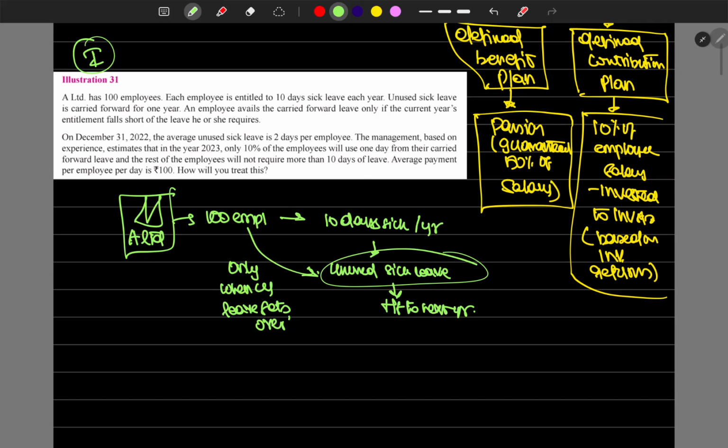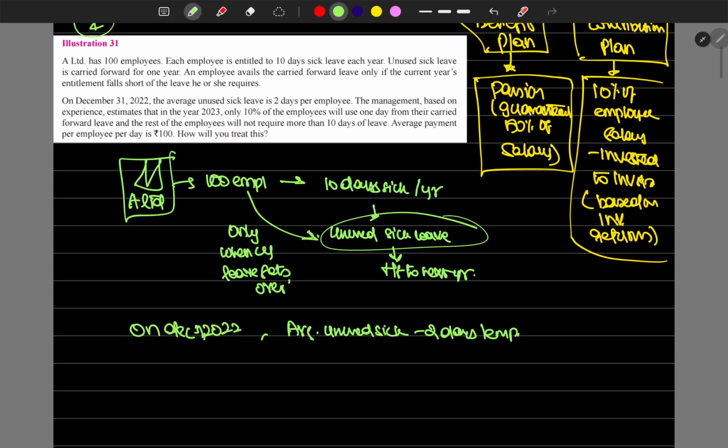On December 31, 2022, the average unused sick leave is 2 days per employee.